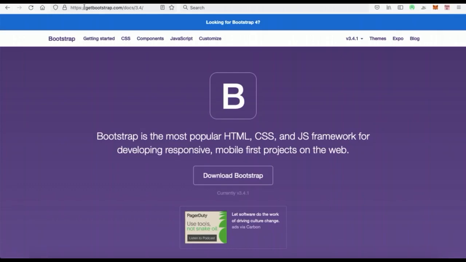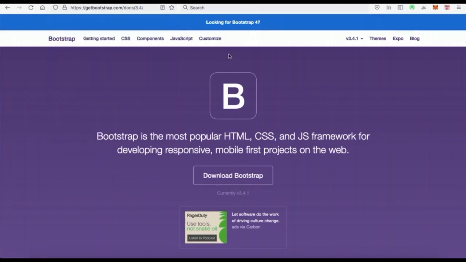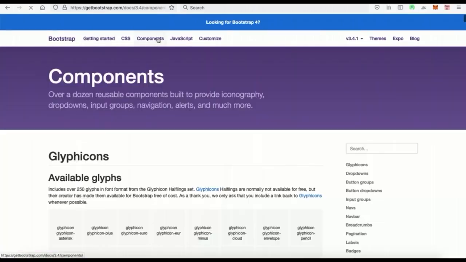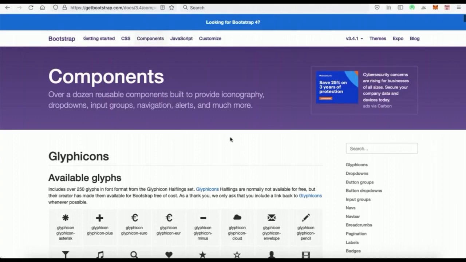Now, if you go to getbootstrap.com/docs/3.4, or you can just go to the docs and then you can find it that way as well, you're going to see a landing page over here with an option to download. Now I want you to just click on the components tab over here. When you click on the components, these components essentially are the styling for the different components that we're going to be building.